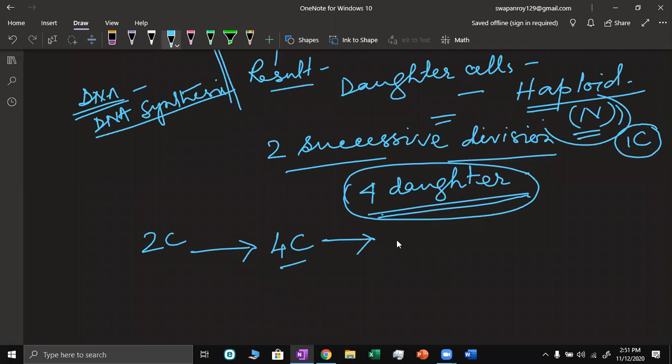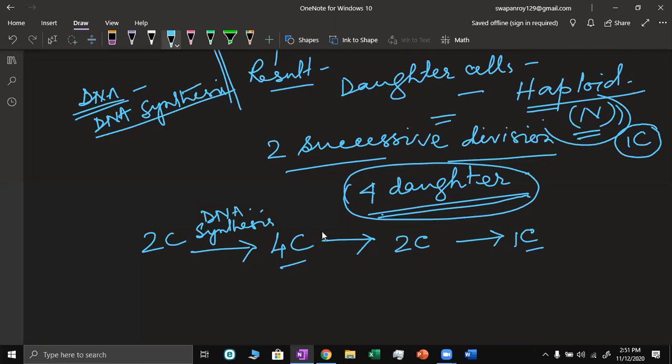The DNA content will come down to 2C, and again the next division will happen, the DNA content will further decrease because the chromatids will divide, and so it will come to 1C. So here this is the synthesis of DNA.